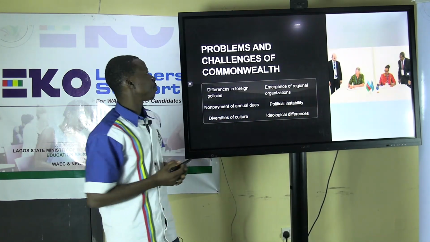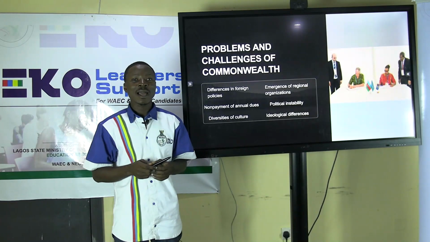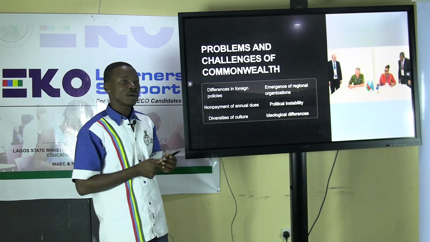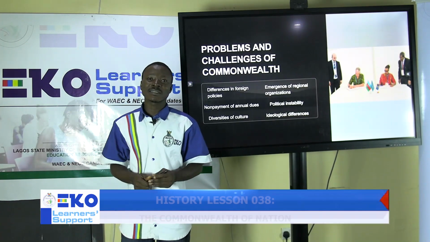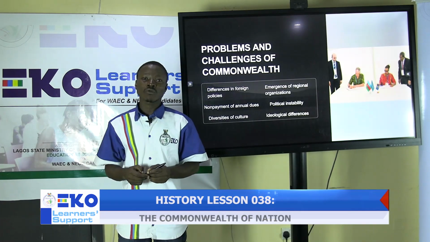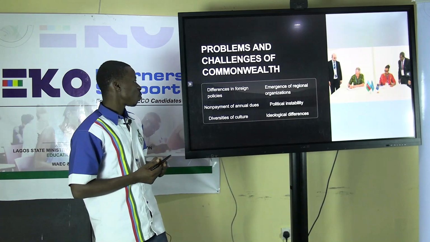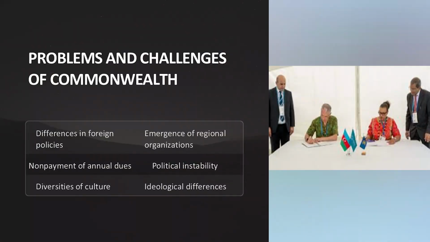Now we'll be looking at the problems and challenges of the Commonwealth. As we all know, every organization has its own challenge or the other that is facing it. And the ones we'll be looking at today are the ones that are causing problems for the growth and proper actualization of the aims and objectives of the Commonwealth. The first one we'll be looking at is difference in foreign policies.